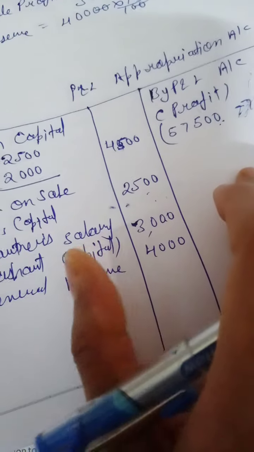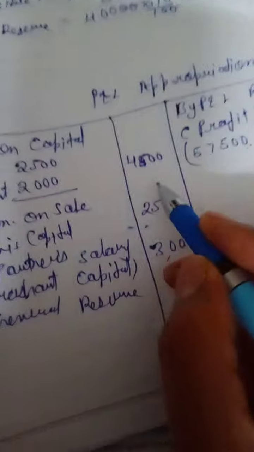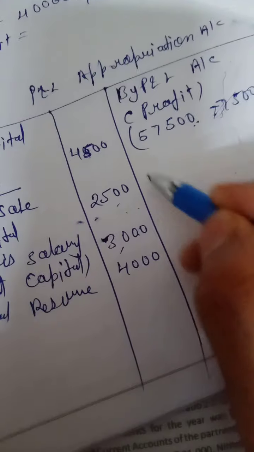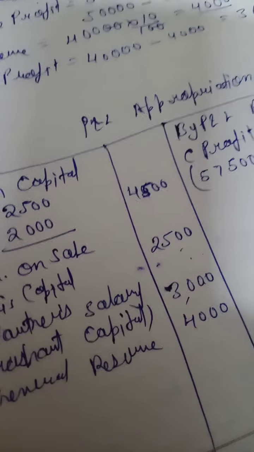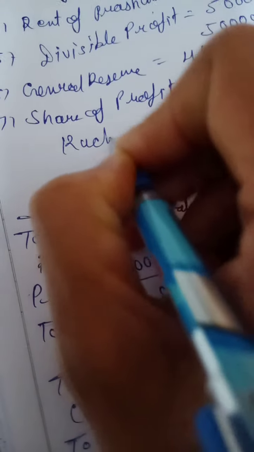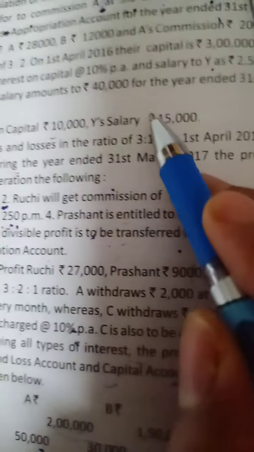Lastly, the difference is transferred to the partners' capital accounts, in the form of profit or loss, but here there is profit. Share of profit: 40,000 we already calculated. Then 40,000 minus 4,000 general reserve is equal to 36,000.